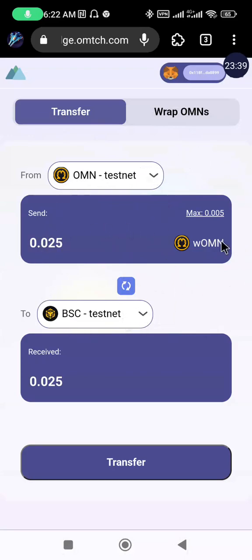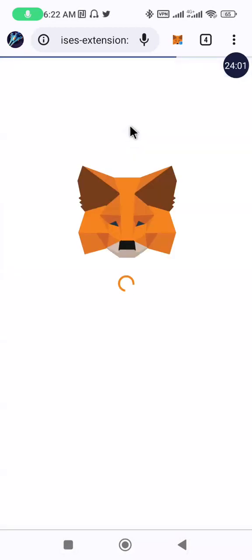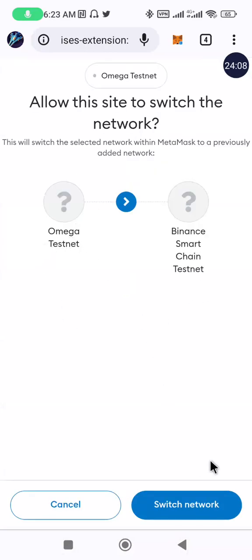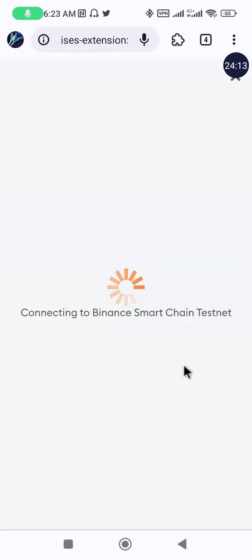So we do the reverse now. So mind you, the first bridging we did was from the Omega testnet to the Binance Smart Chain. So we are going to bridge from the Binance Smart Chain now to the Omega testnet. So it's just a reverse. So this is the reverse button here. You click on it, then you approve the transaction. So you are changing network now for you to be able to bridge from the Binance Smart Chain to the Omega testnet.